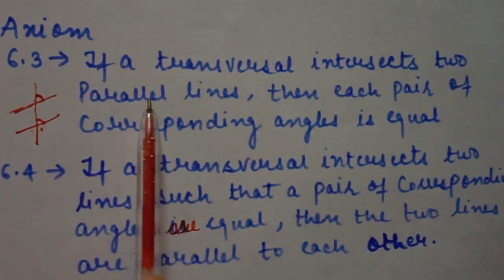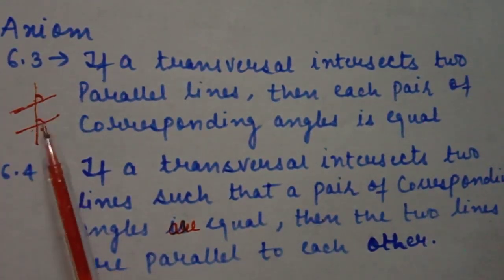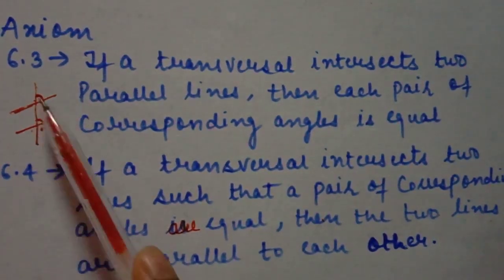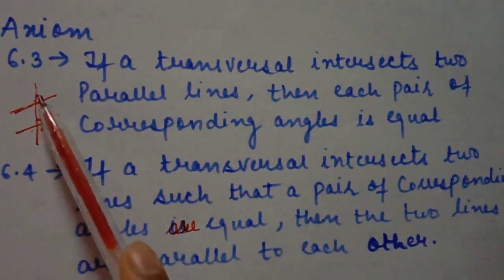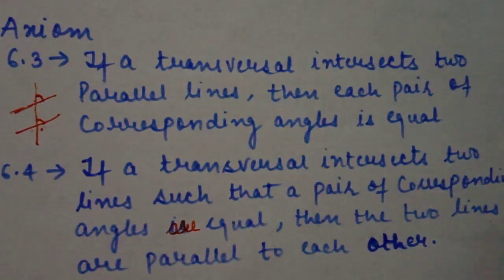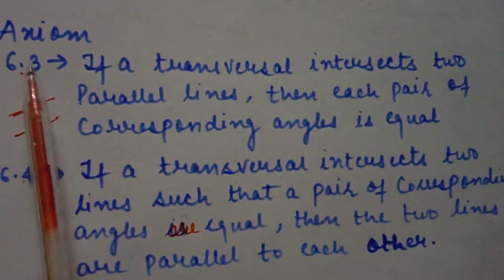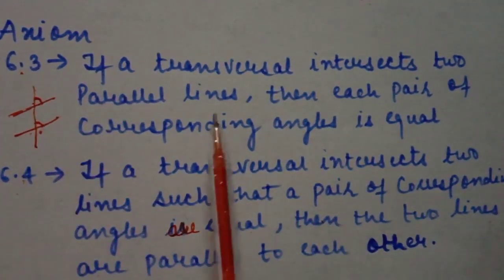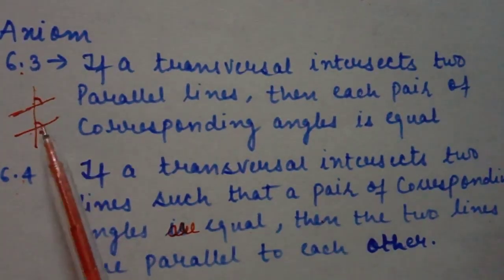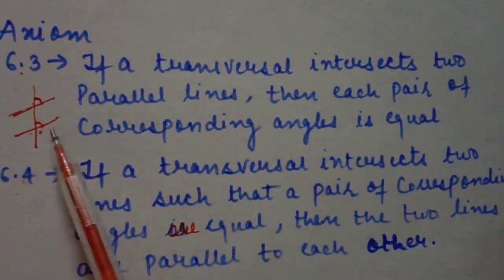In axiom 6.3, it is given that two parallel lines are there, so the corresponding angles are equal. But axiom 6.4 is, if two corresponding angles are equal to each other, then definitely the lines are parallel. So axiom 6.3 and 6.4 are converse to each other. In 6.3, parallel lines are there, so the corresponding angles are equal. In 6.4, if corresponding angles are equal, then lines are parallel.